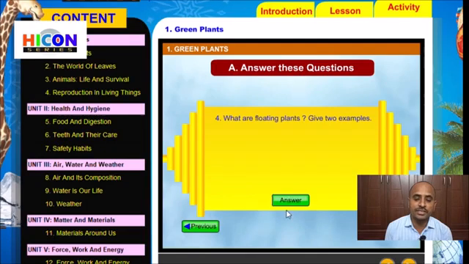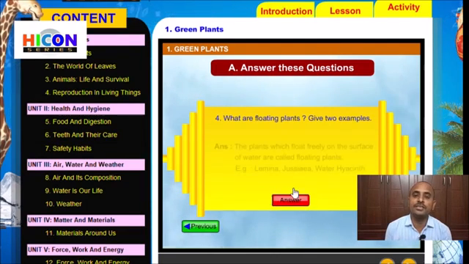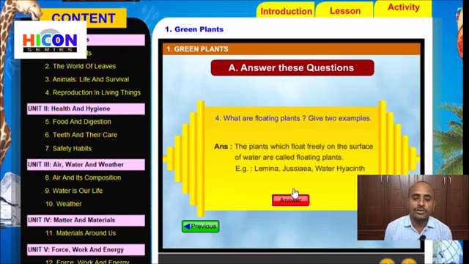So children, see the answer for this question. Read the answer. The plants which float freely on the surface of water are called floating plants. Examples: Lemna, Jussiaea, water hyacinth.